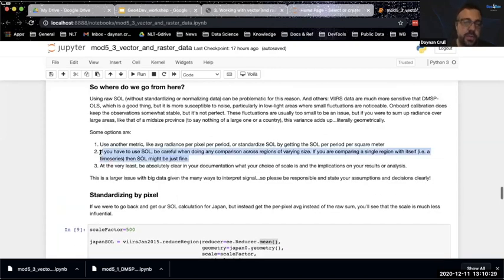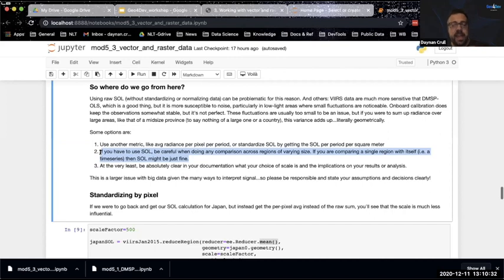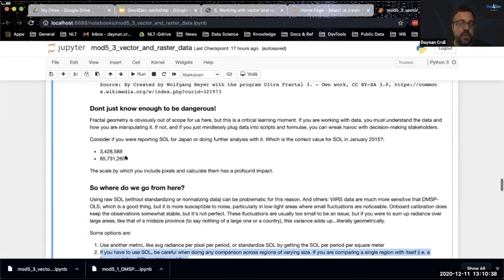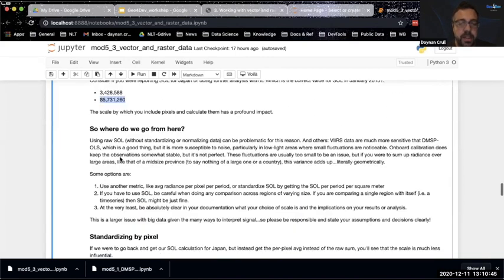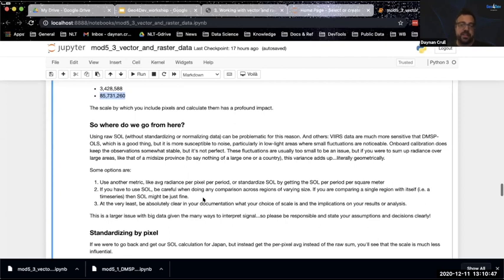Another thing is, if you're using time series, then it's probably okay. Because if you're just comparing Japan with itself, then it's not going to matter. If you do the 100-meter scale and you get for 2019 85 million, and you get for 2020 86 million, that's comparable. But if you're comparing different regions, you're going to run into issues.